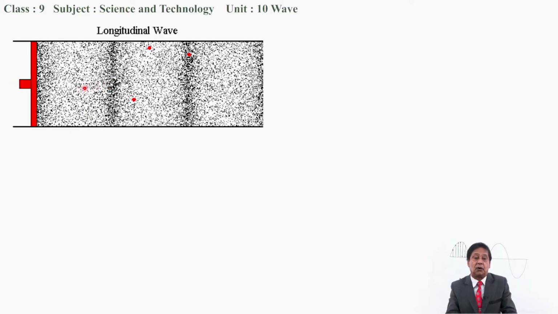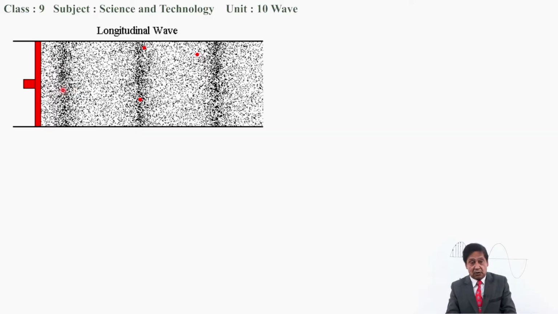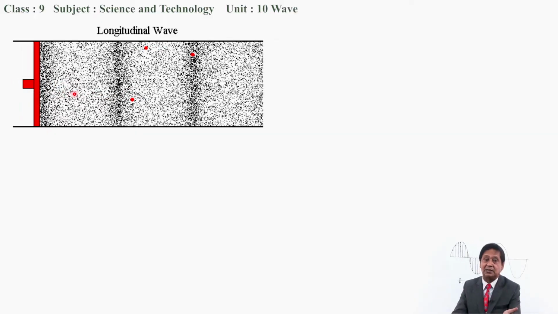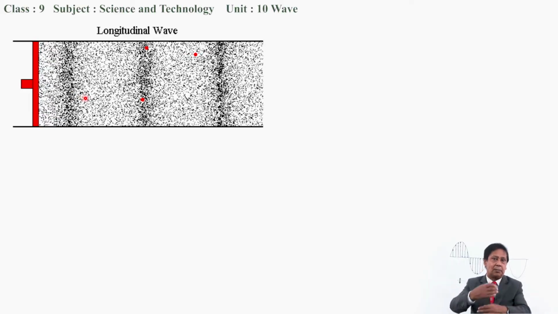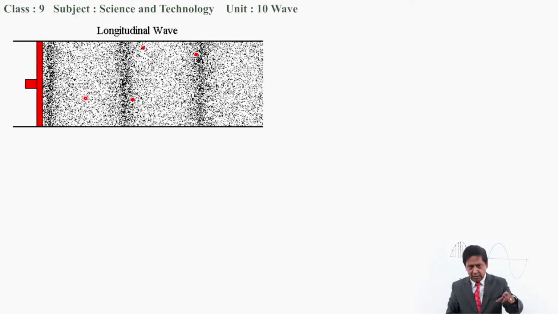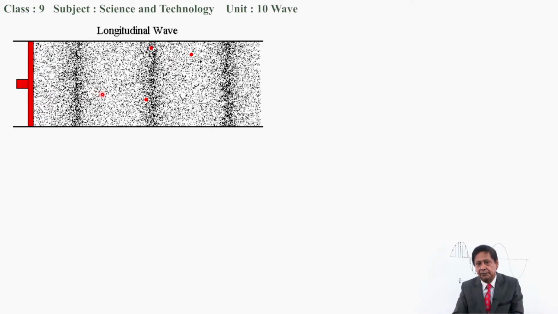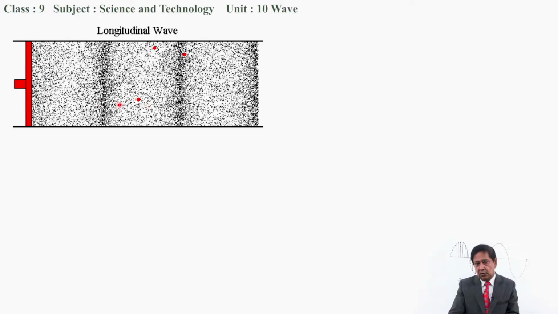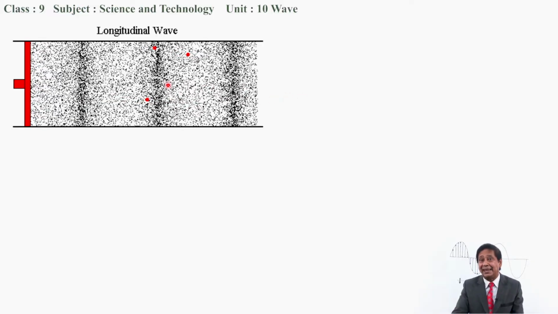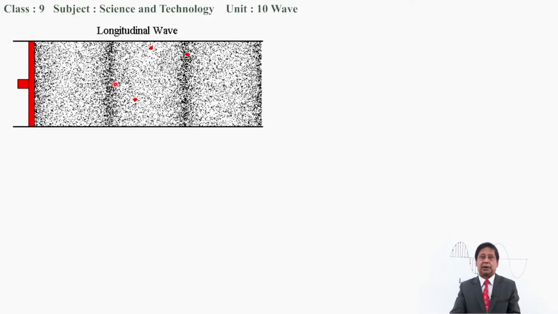This compression is followed by rarefaction, again followed by compression, and this compression is again followed by rarefaction. Longitudinal wave travels in the form of compression and rarefaction. Now, let's come back to the motion of the particle and the direction of the wave. The wave is traveling in this direction, and particles are moving along the direction of propagation of the wave.